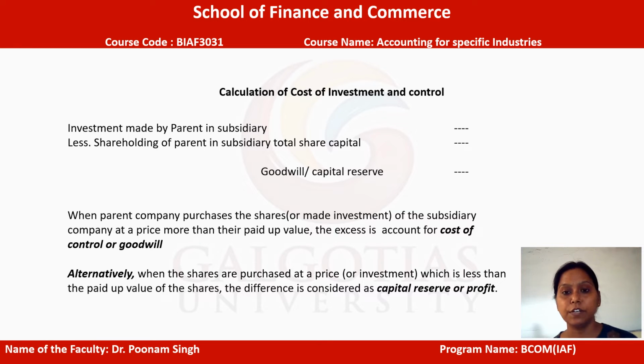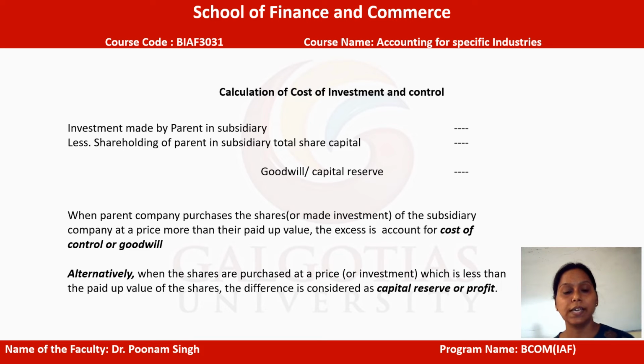Because the ownership of the parent company over the subsidiary falls in the range of more than 50% till 100%. There will always be a range from 50% to 100% of ownership belonging to the parent company, then only the other company will become a subsidiary.